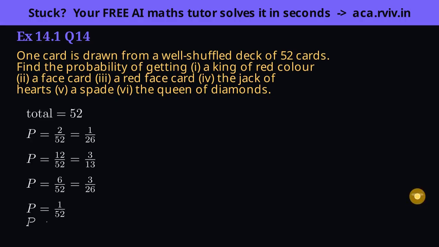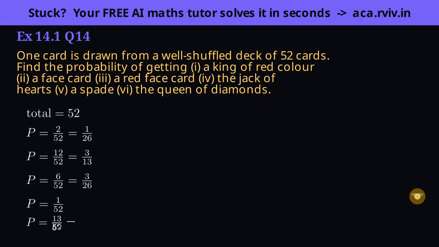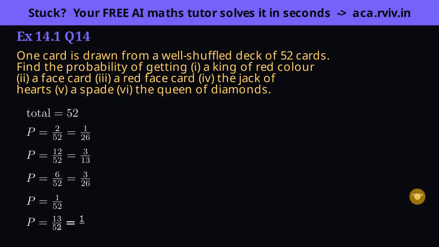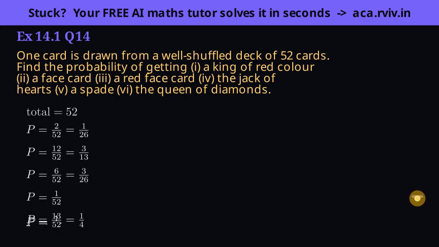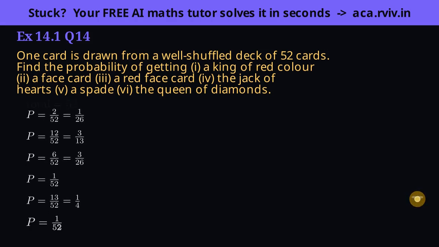Part 5, a spade. Each suit has 13 cards, so 13 spades. 13 over 52 is 1/4, which makes sense, 1 suit out of 4. Part 6, the queen of diamonds, again 1 specific card, so 1 over 52.